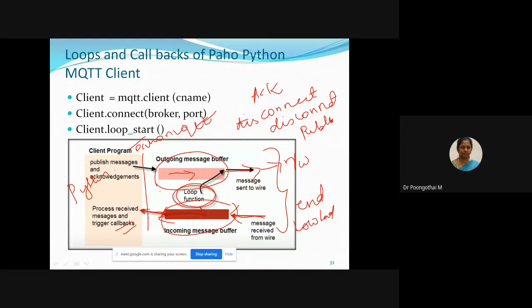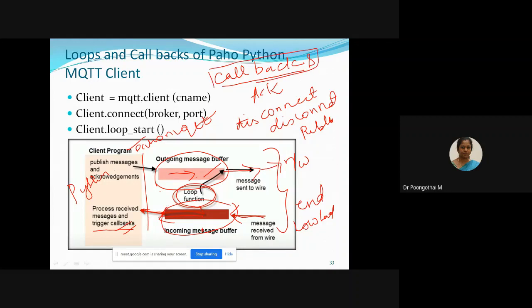Okay, so depending on the message type, it will call or trigger the appropriate callback function. This callback is not a default function. We have to develop this callback function, depending on the request. We have to develop the appropriate callback function depending on our application. This callback is responsible for processing that message further. Okay. So if you don't call the loop function, the incoming and outgoing messages are not processed and callbacks are not triggered. So that is the importance of your callback function.